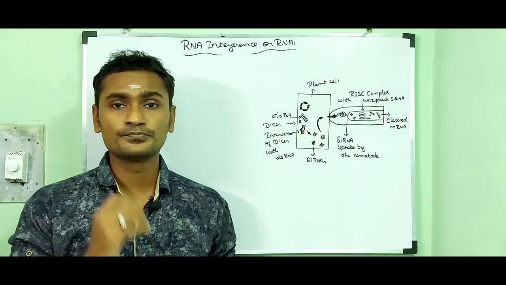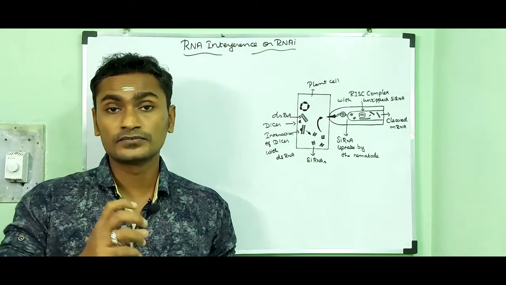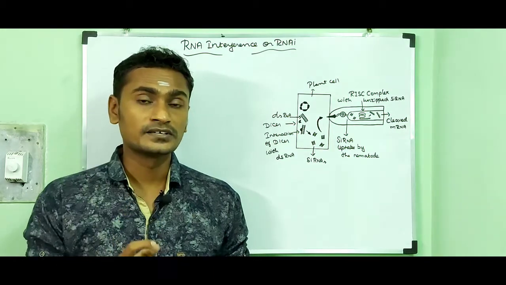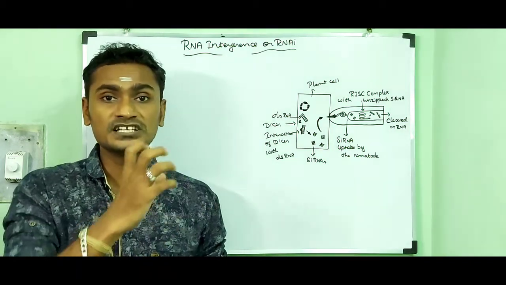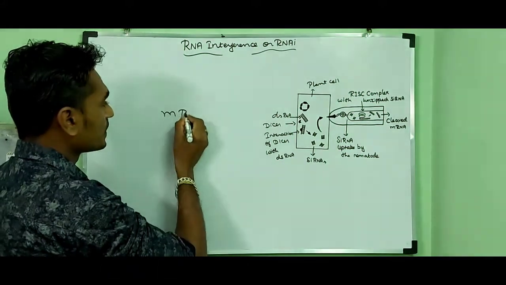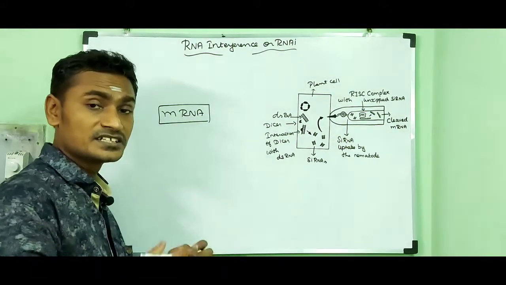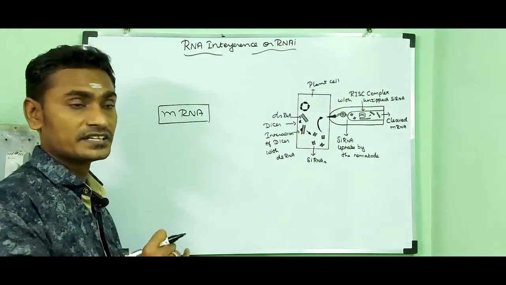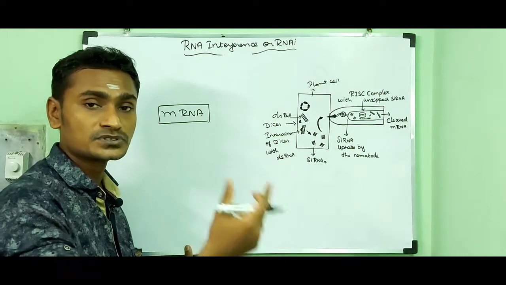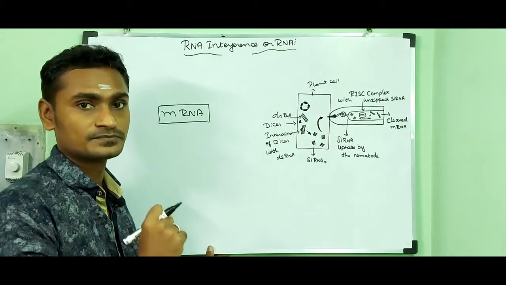Transcription refers to a process in which the genetic information from one strand of DNA, the sense strand, is carried by an RNA called mRNA, or messenger RNA. It contains the genetic information of that DNA. Then this mRNA gets translated into a protein, and that protein is responsible for the expression of that particular character.